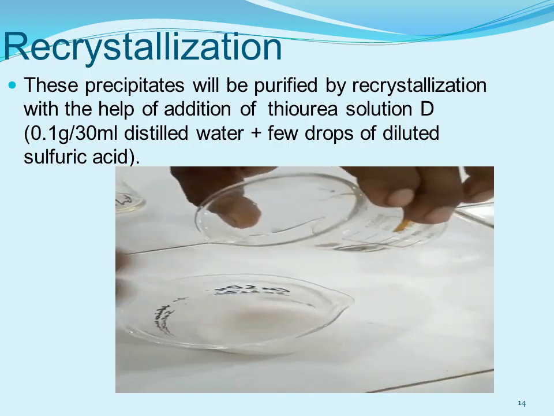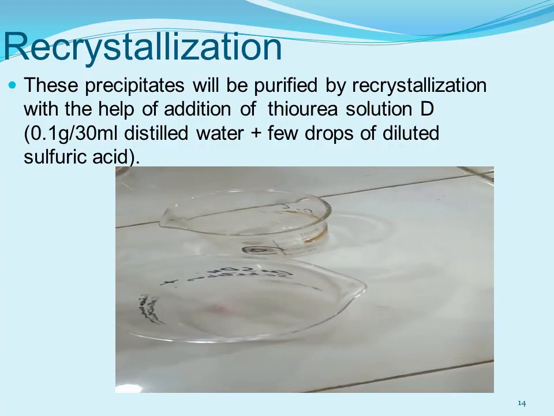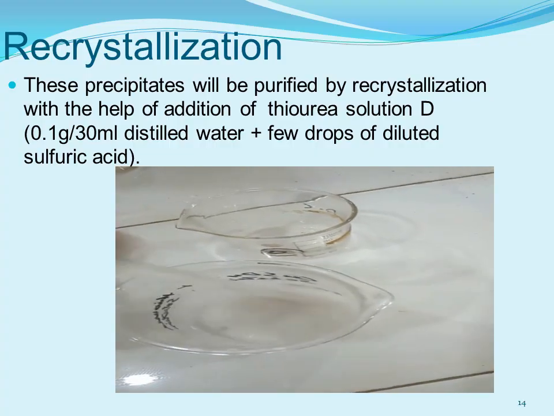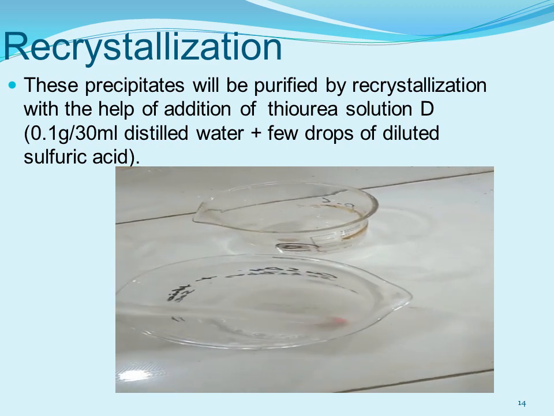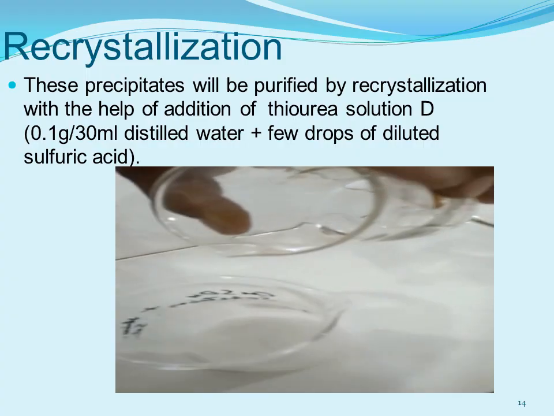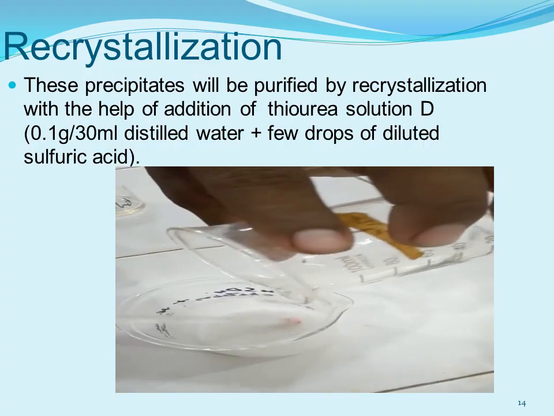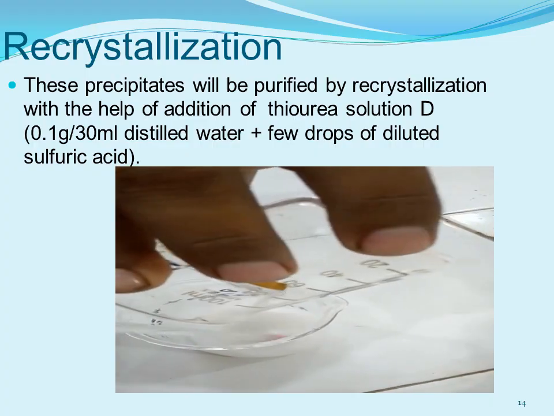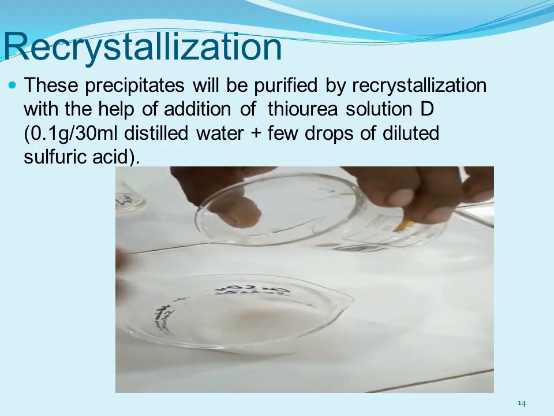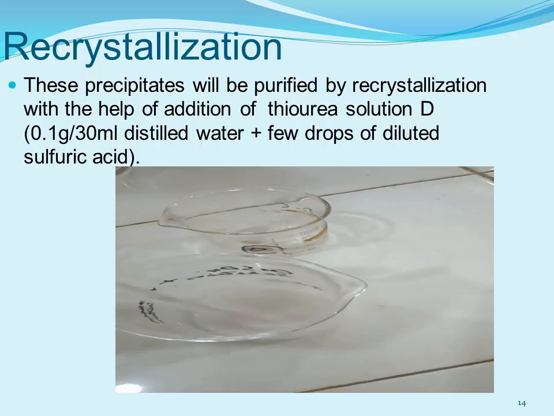How will this precipitate be recrystallized? With the help of addition of thiourea solution B. As you remember, we had initially prepared 0.1 gram per 30 ml distilled water, and 3 drops of dilute sulfuric acid were also added in that. So क्या purpose है यहाँ पर dilute sulfuric acid add करने का?